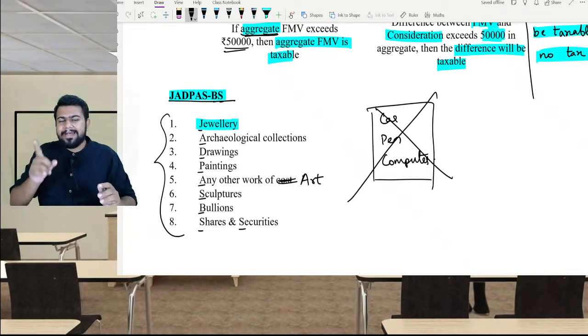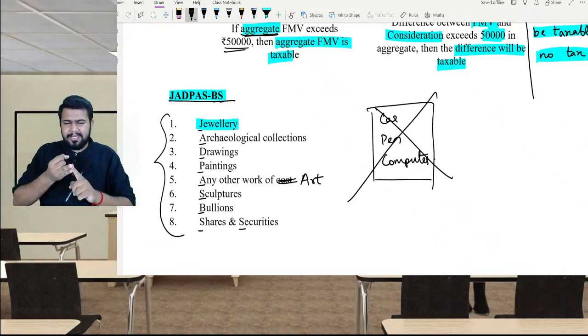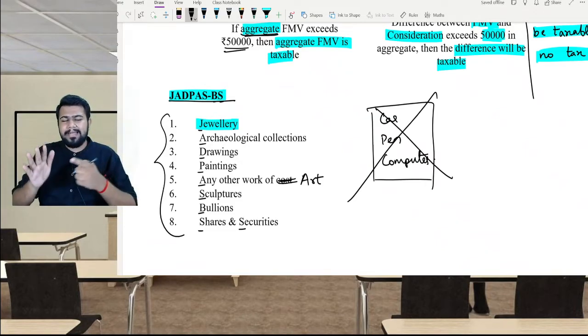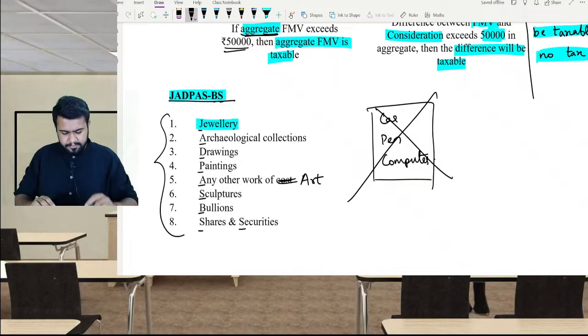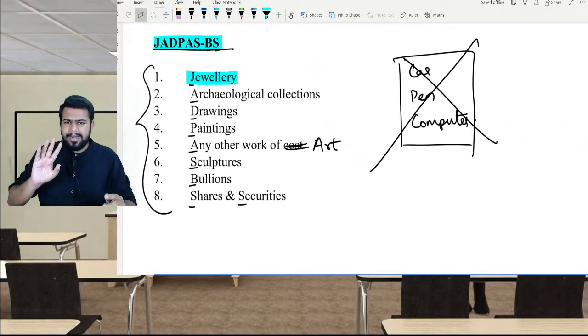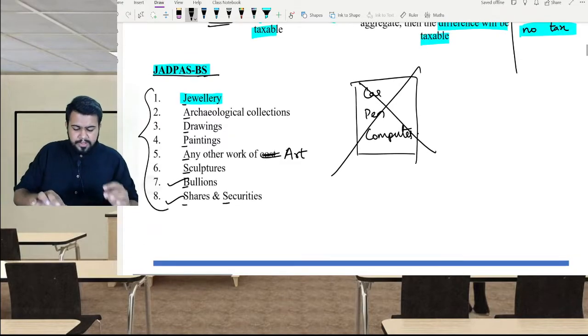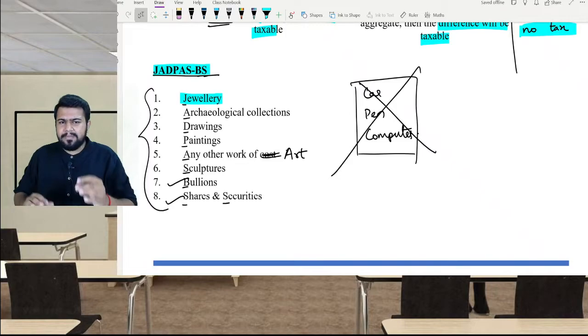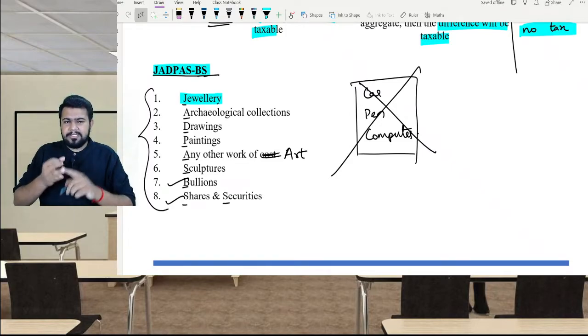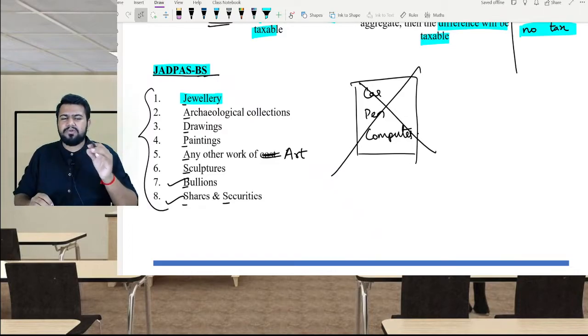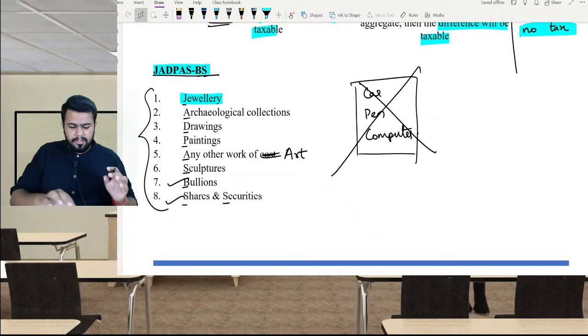JAD pass we already discussed in capital gains chapter: jewelry, archaeological collection, drawing, painting, any other work of art and sculpture. Now here two more items are included: bullion and shares and security. Only if all these items are received without consideration or for inadequate consideration, only then 56(2)(10) will come into picture, else it is not applicable.